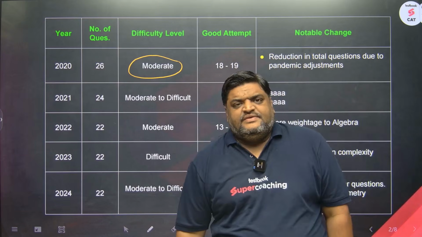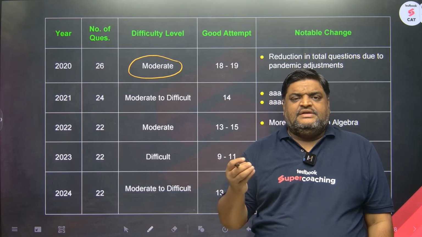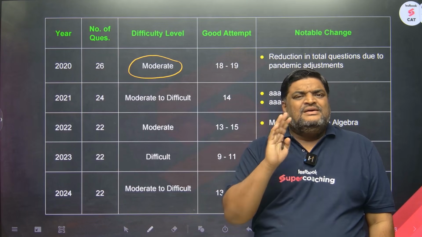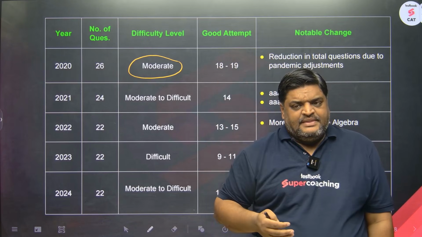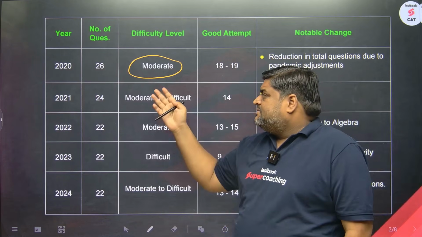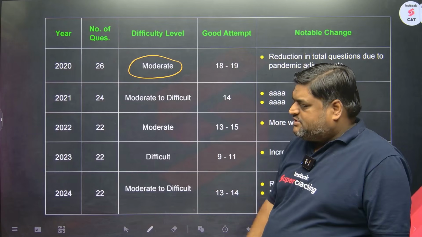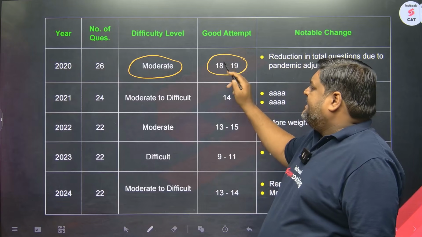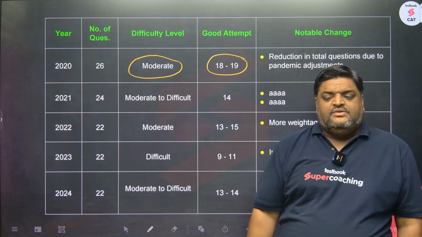You don't see easy questions in CAT very often, right? In a paper of 26, you might see 1, 2, 3 one-liners, but mostly you will see questions from moderate to difficult level. So the overall difficulty level of CAT 2020 QA was moderate. Good attempts were considered to be 18 to 19 out of 26.